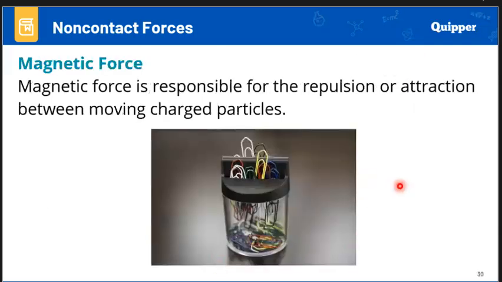For the magnetic force, we have the north pole and the south pole of a magnet. When two magnets are held together with the same sign, such as a positive and a positive, they will repel. This is also true when you bring together either the north or the south poles of two magnets, they will repel. But when you bring the North Pole and the South Pole together, they will attract.